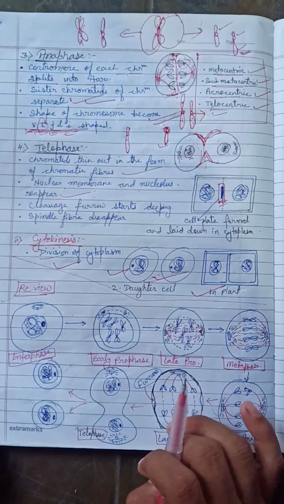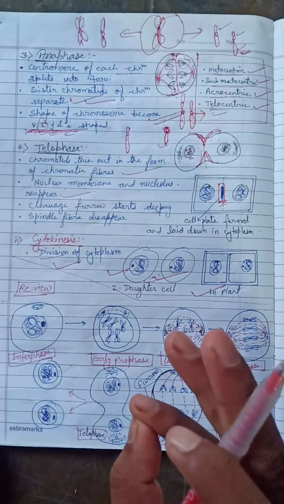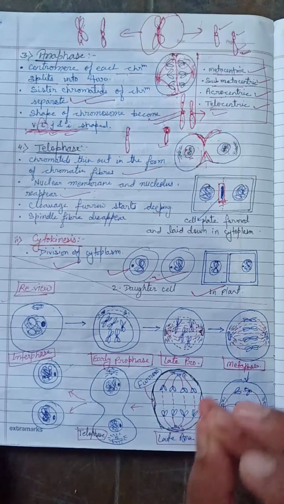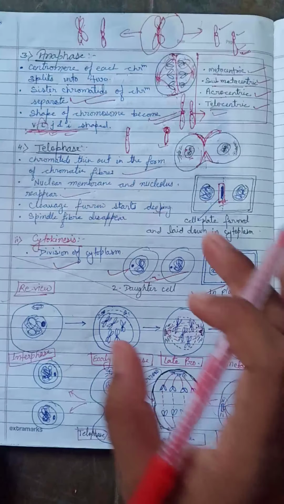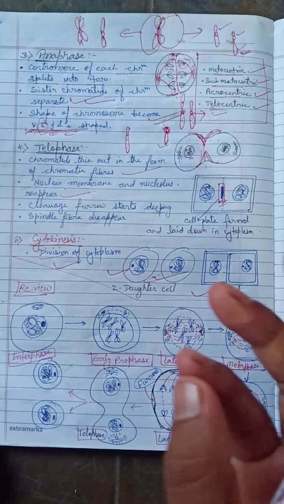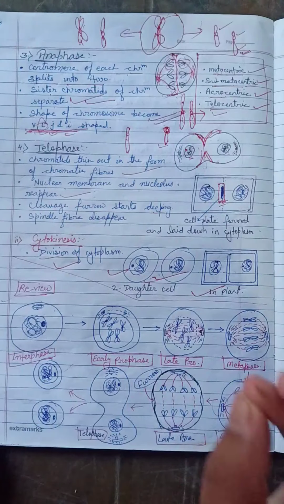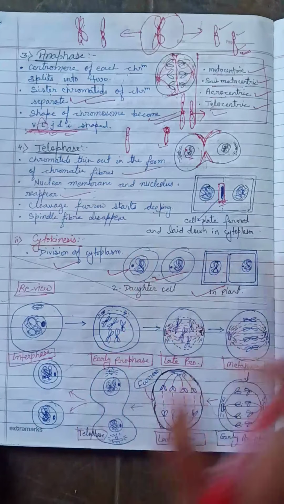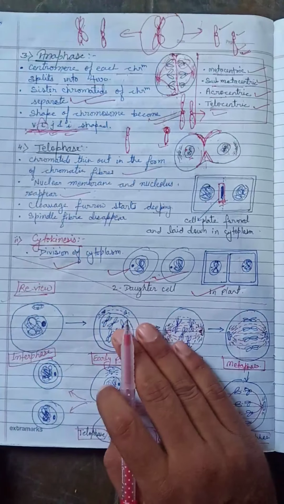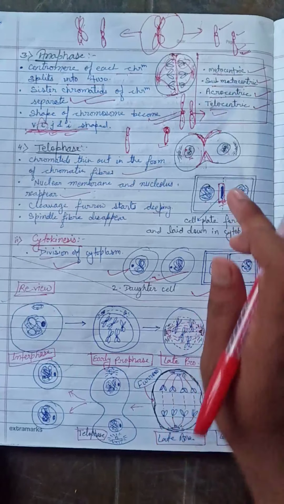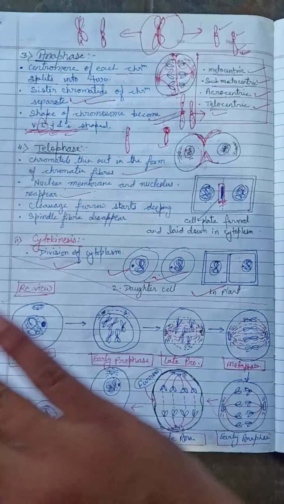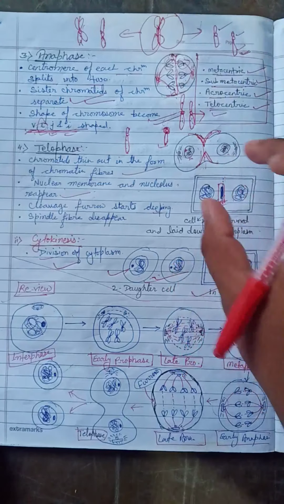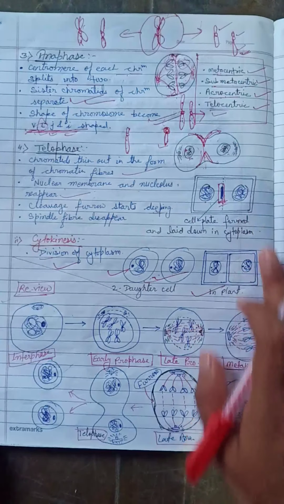The most important point for plant and animal: in the animal, aster formation occurs in the prophase, whereas there is an absence of aster formation in the plant cell. In metaphase and anaphase, all the characteristics are similar for plant and animal both. In telophase, cell plate formation occurs in the plant cell, and there is no cell plate formation for the animal cell. This is the most important point.